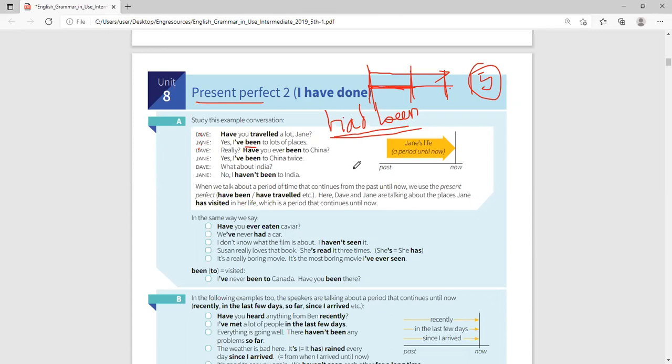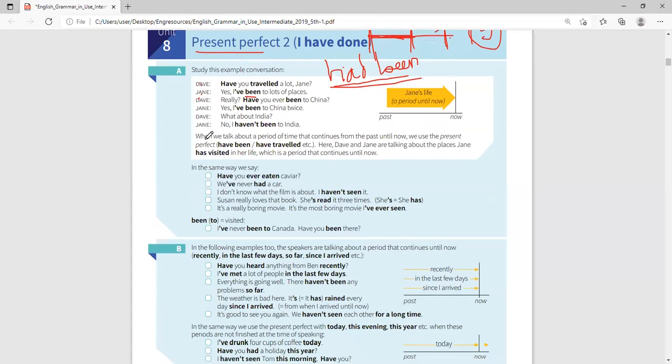Aisha, have you ever beaten an old person? And you say, no, I have never beaten anybody who is old. I have never eaten maybe black mangoes. I have never seen a green aeroplane. You see that? I have never, meaning in your life, from the time you are born up to now. So when we talk about a period of time that continues from the past until now, we use the present perfect.